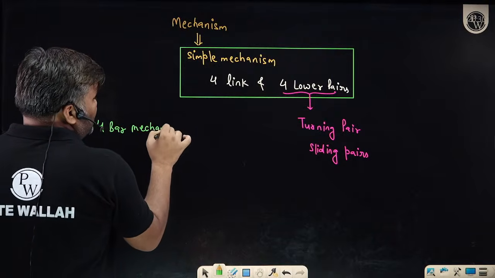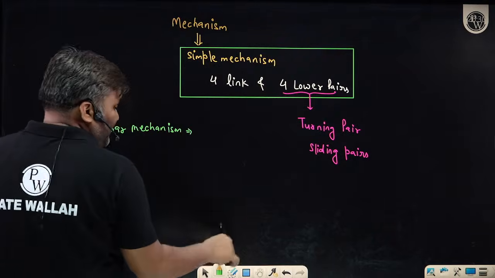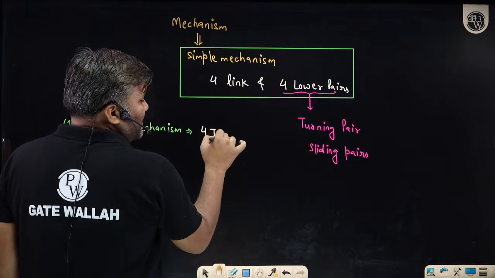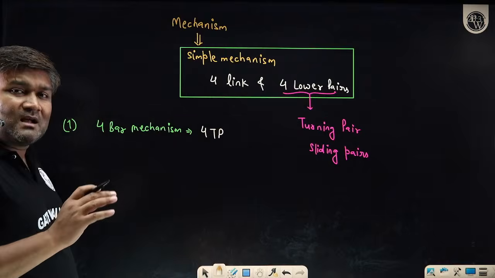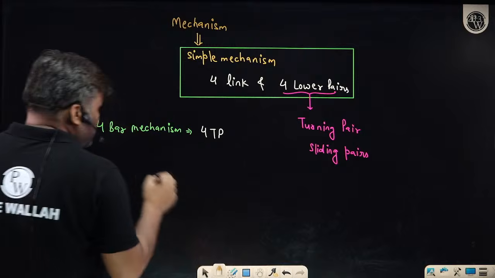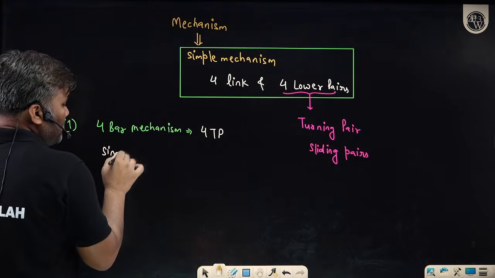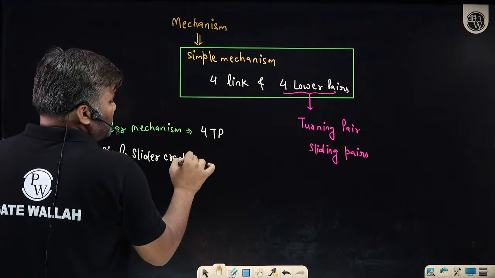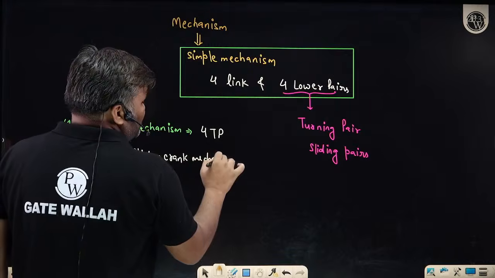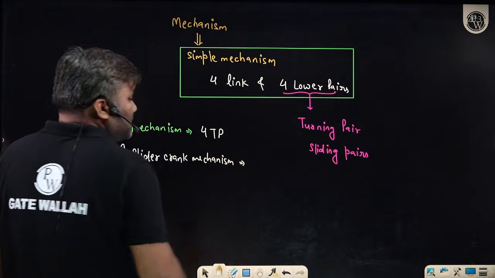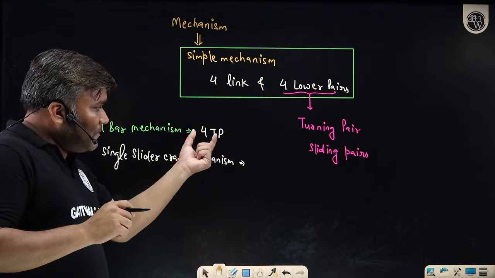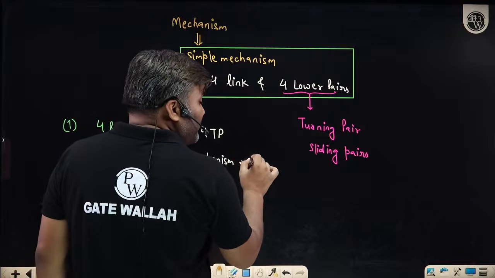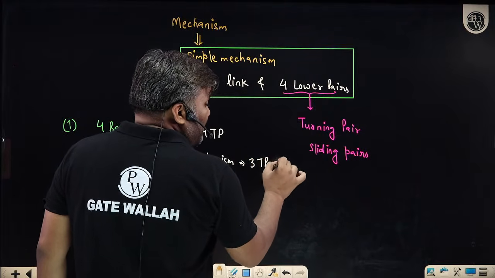What is a 4 bar mechanism? Sir, we have 4 links and all the lower pairs are turning pairs: all 4 pairs are turning pairs. Then there is the single slider crank mechanism. What is the meaning of this? Earlier I had 4 turning pairs; now I have introduced 1 sliding pair. So this time I have only 3 turning pairs and 1 sliding pair.